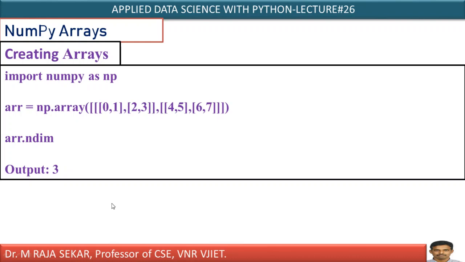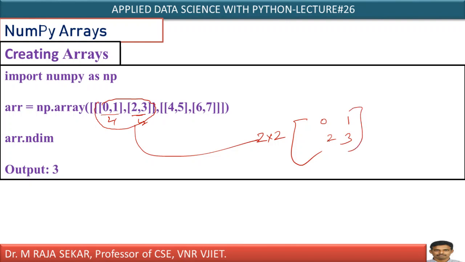Now, just observe this carefully. This is a three-dimensional array. A three-dimensional array can be formed with the help of two-dimensional arrays. This is list 1, L1. This is list 2. This is a nested list, isn't it? List 1 and list 2, I am keeping in another list. This big list itself will form a 2 by 2 matrix, with entries 0, 1, 2, 3.